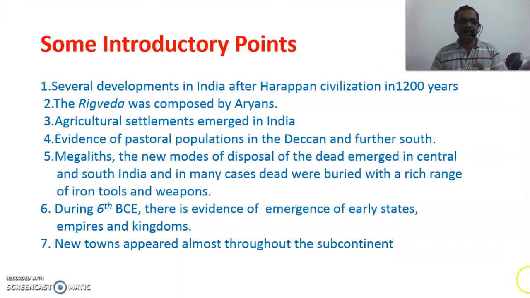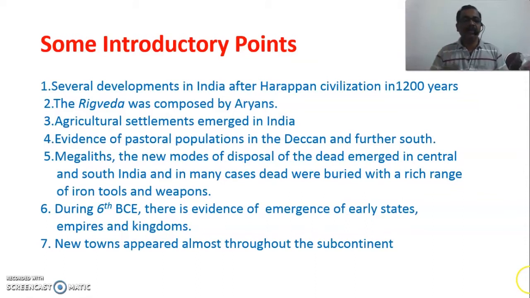The second one, agricultural settlements emerged in India. As you learned in the previous chapter, agriculture was mainly confined to the Indus region. Now, when you come to this period, we can see that agriculture expanded from the Indus region toward the Gangetic plain. That means almost all parts of the North Indian plain were occupied with agricultural settlement.